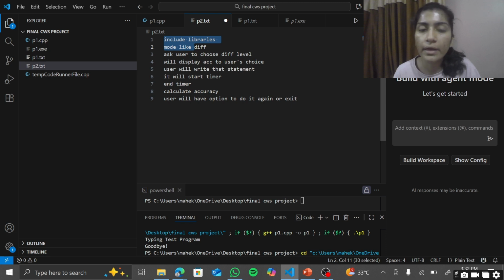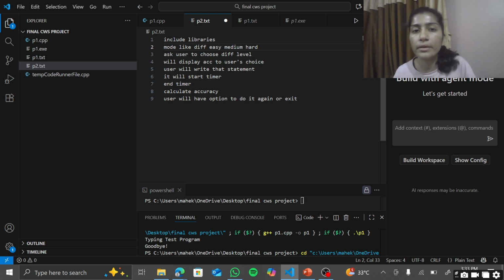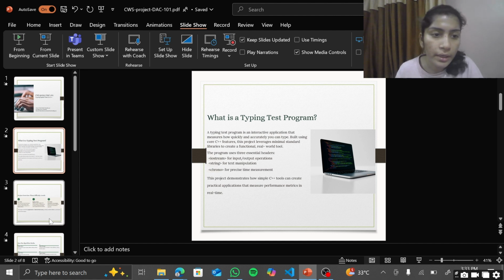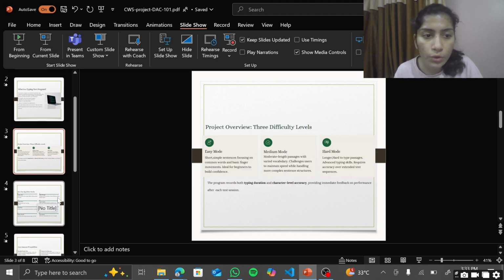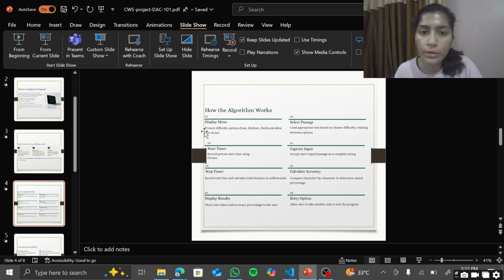I'll explain the code now: which libraries we have to include and how we create modes of different difficulties like easy, medium and hard. And after that how we ask the user to choose and display which statement. That whole part I'll explain in the code. Before that, let's go through this PPT, and this is the algorithm which I displayed.